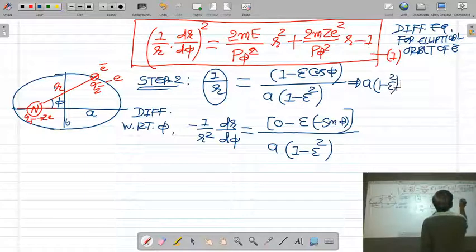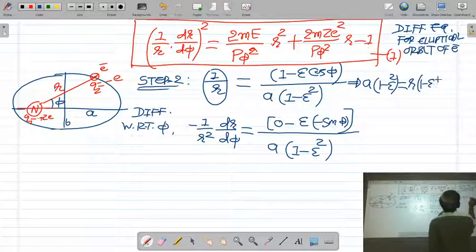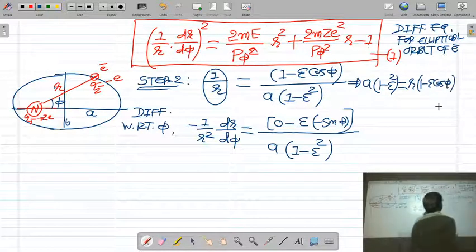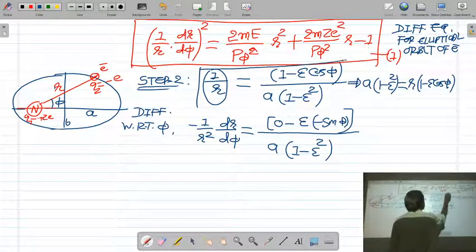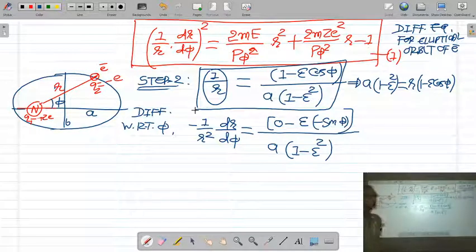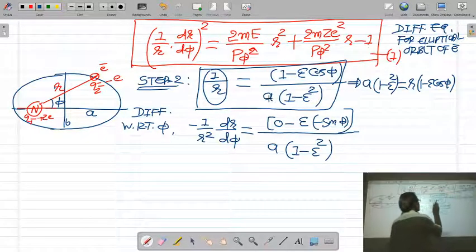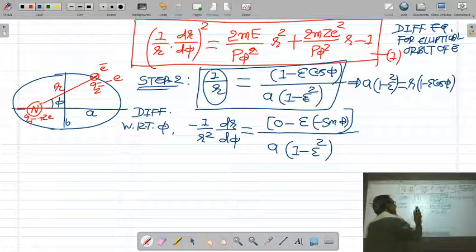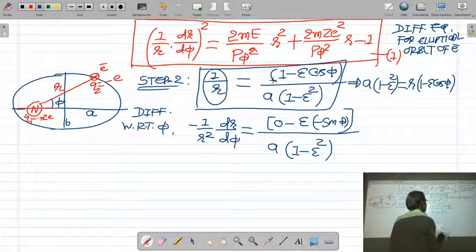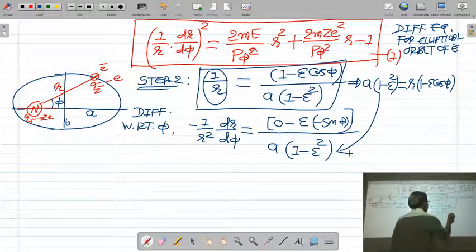Now from this equation, what is the value of a into 1 minus epsilon square? a into 1 minus epsilon square is equal to r into 1 minus epsilon cos phi. Let us put this value here.